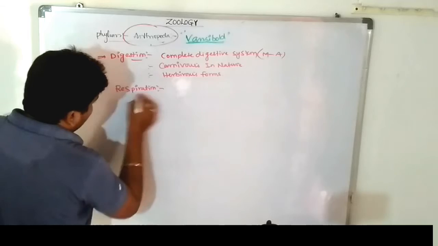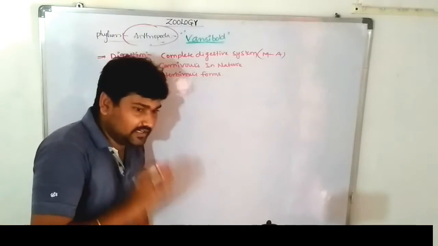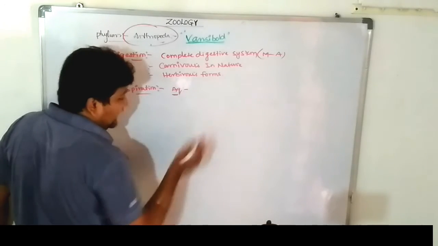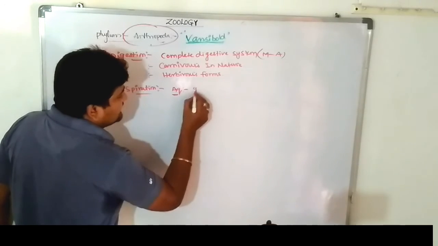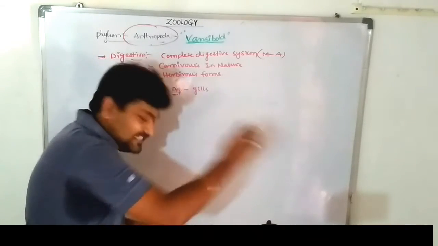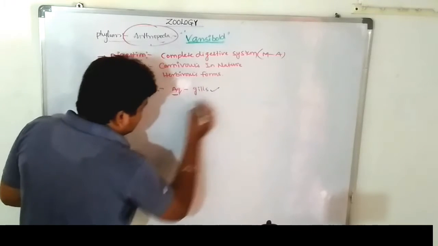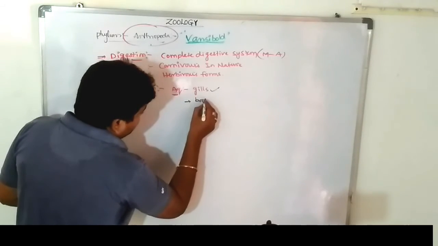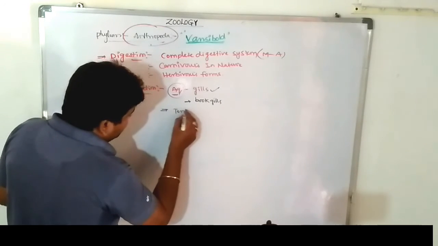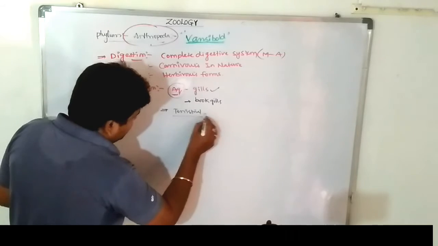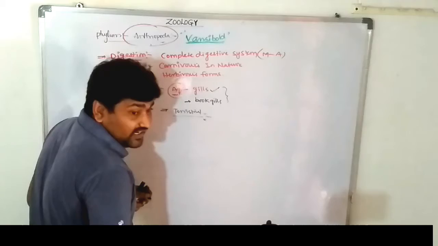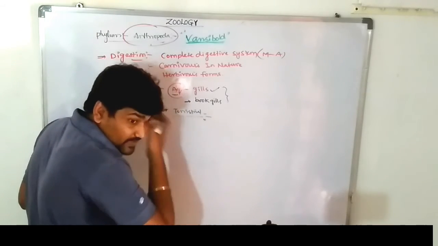Respiration happens in aquatic, terrestrial and aerial individuals. These three are there. First one, the aquatic individuals. The aquatic arthropods respire through gills. Some of the individuals respire through book gills. First one gills, second one book gills. Those are aquatic individuals. Second one, terrestrial individuals. Example of aquatic individual: Macrobrachium rosenbergii, Macrobrachium malcolmsonii, nothing but prawn.